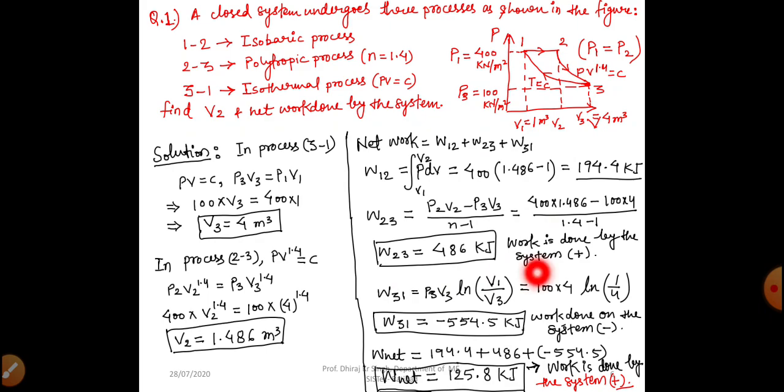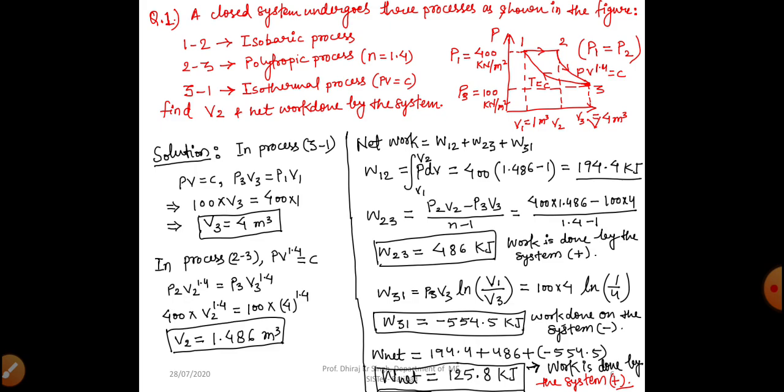By putting the values of P3, V3 and V1, we can get the value of W31, and we are getting W31 equal to minus 554.5 kilojoule. So our work transfer in the isothermal process is negative, that means work is done on the system.